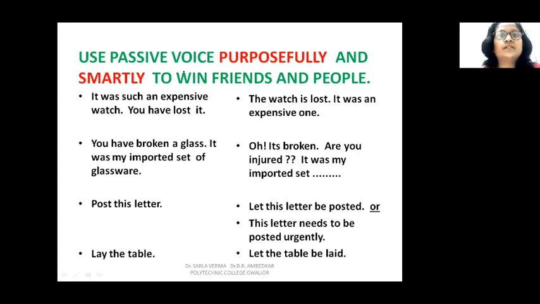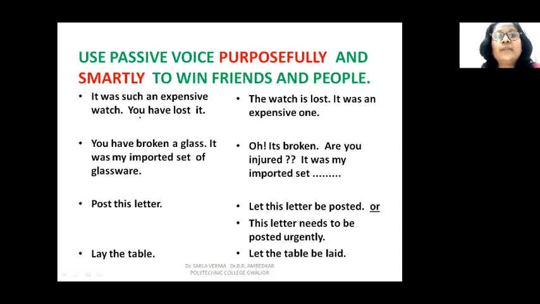Suppose your father has gifted you an expensive watch, and unfortunately you lose it. You come back home. Your father says, it was such an expensive watch. You have lost it. As if you have lost it deliberately. Now, you dropped it somewhere. Now if your father says, the watch is lost, it was an expensive one, your father is worried about the watch being lost.